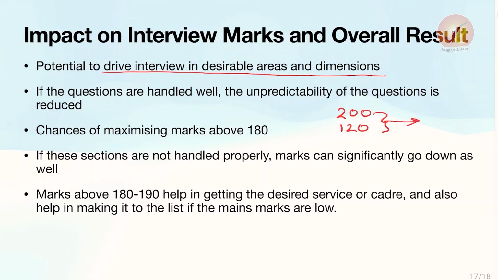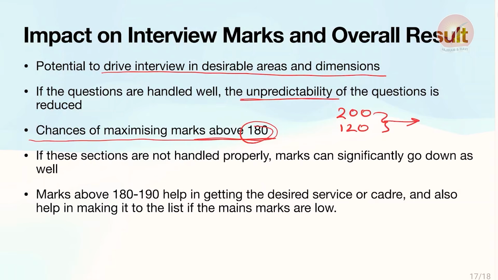If the questions are handled well, the unpredictability of the questions is reduced significantly. You will not have to worry about which kind of areas will be questioned. You will be very predictable about which kind of areas the questions will be asked from. This also increases the chances of maximizing the marks above 180.